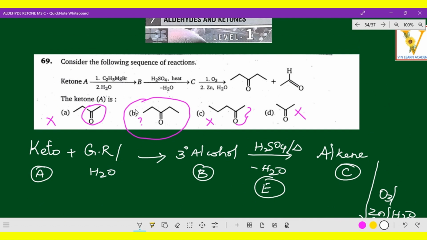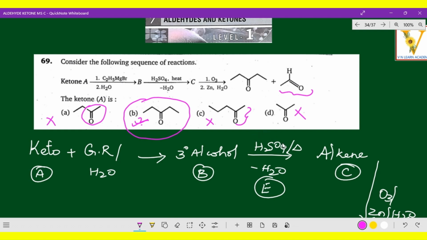Our guess is correct. Yes, option B is the correct option. Why is option B correct? Because at the terminal group, 2 carbons are available. This is a key point for us to identify. That is why I have taken this point, whereas this is a terminal carbon which is having a methyl keto group.